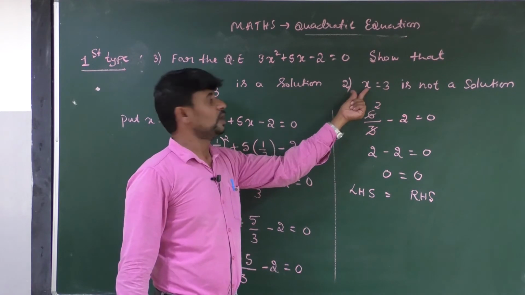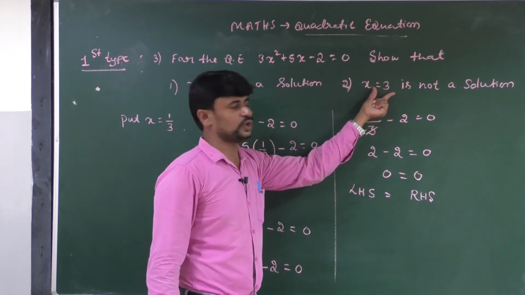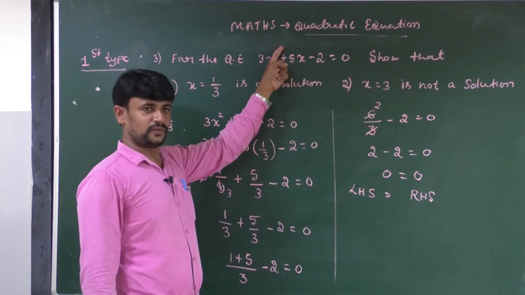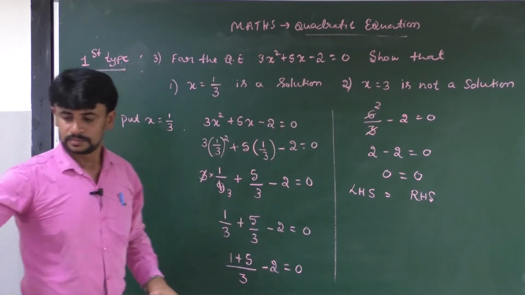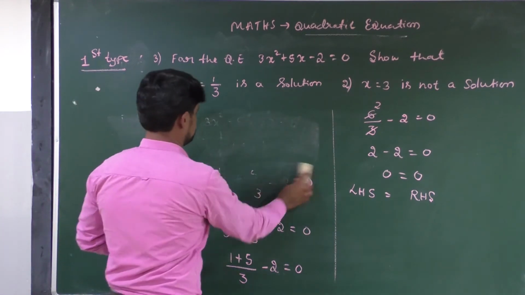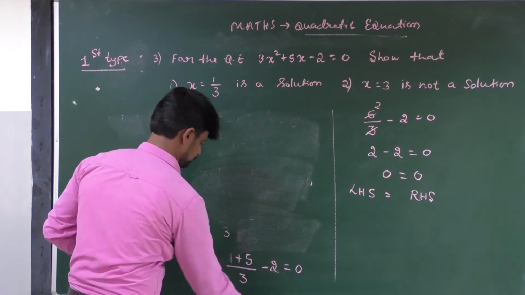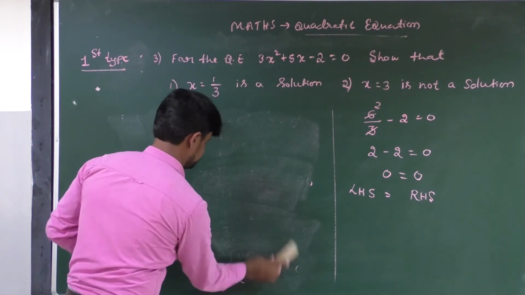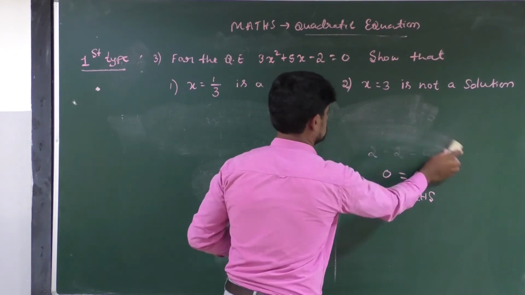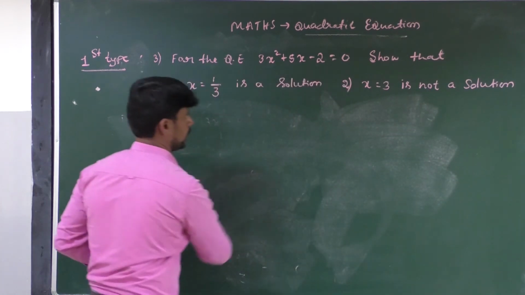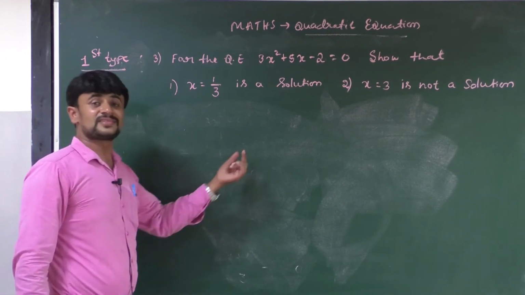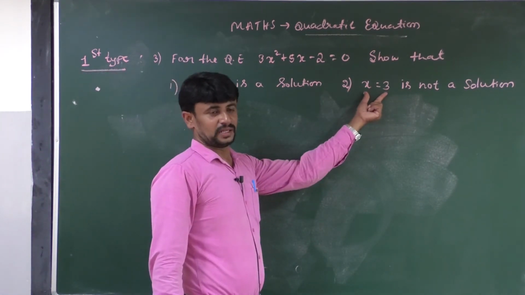In the second question, what is the value of x? x equal to 3. You have to substitute this value into the quadratic equation. Look at the board. Let us solve the second question.